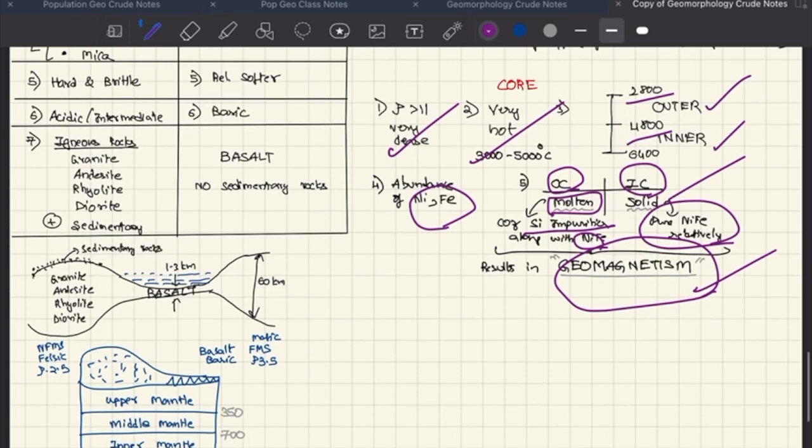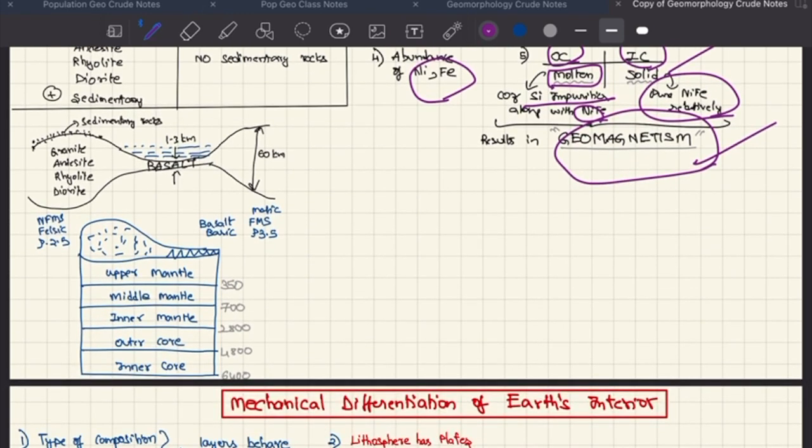We'll see it later. The entire structure can be seen here. So this is the continental crust, this is the oceanic crust, this is the upper mantle, middle mantle, inner mantle, outer core, inner core. It's 350 multiplied by 2, 700 into 4, 2800, and we can remember 4800 and 6400.